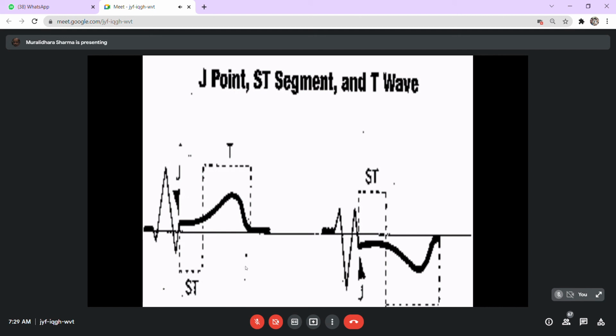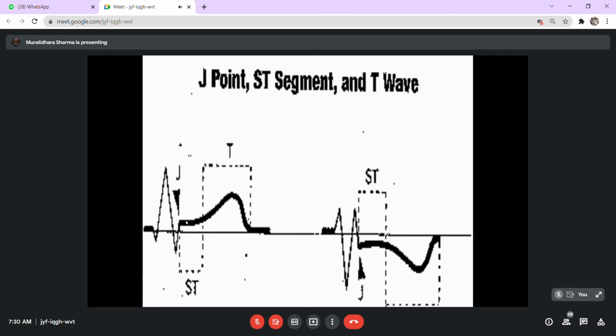Or similarly, there can be some confusion about a J point. Suppose the line produced at the end of this S segment is much higher than that of the baseline, then it's called a J wave or a J point, which produces sustained electrical activity even after the depolarization of the ventricle, before the repolarization occurs.